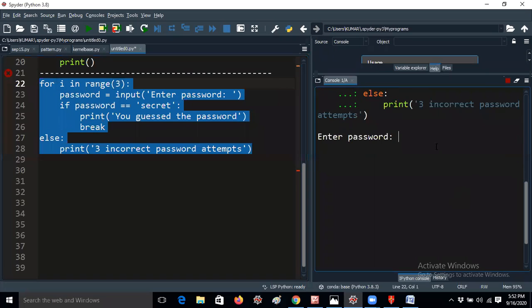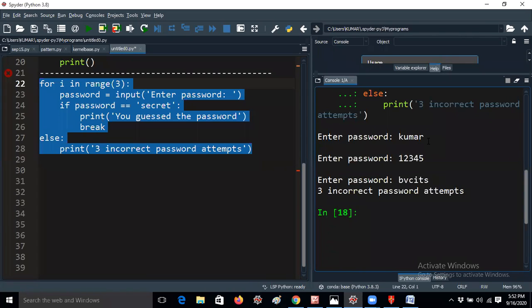Enter the password. I forgot my password. Okay, I'm giving Kumar. I just forgot my password. I will enter 1 2 3 4 5. No, my password is PVC. Yes, I think so. Now 3 incorrect password attempts will be displayed, the else block. So this is the best feature, a real-time example for understanding purposes. Hope you understand, guys. Is it good or bad? I think it's very interesting, right?